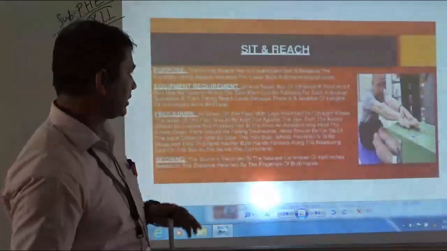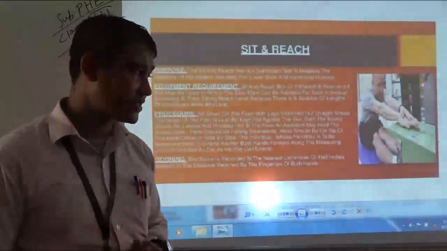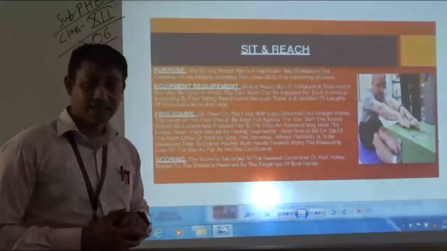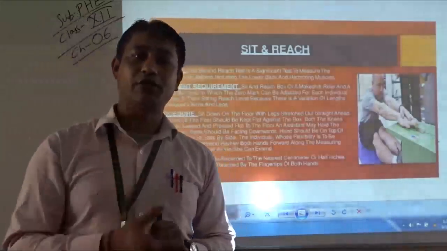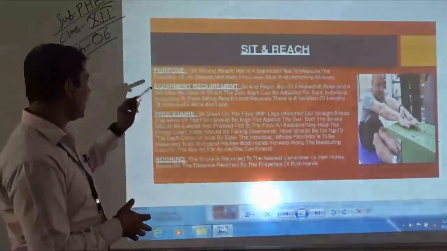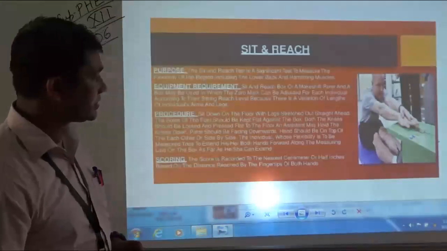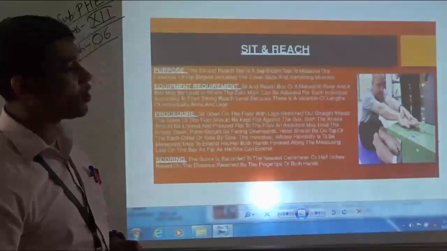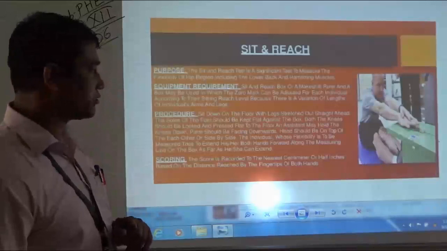The next one, the third test battery under motor fitness test, is the sit and reach test. The purpose of the sit and reach test is to measure lower body flexibility. The equipment required, as you can see students, is this green sit and reach box. Only one item is required, that is the sit and reach box.